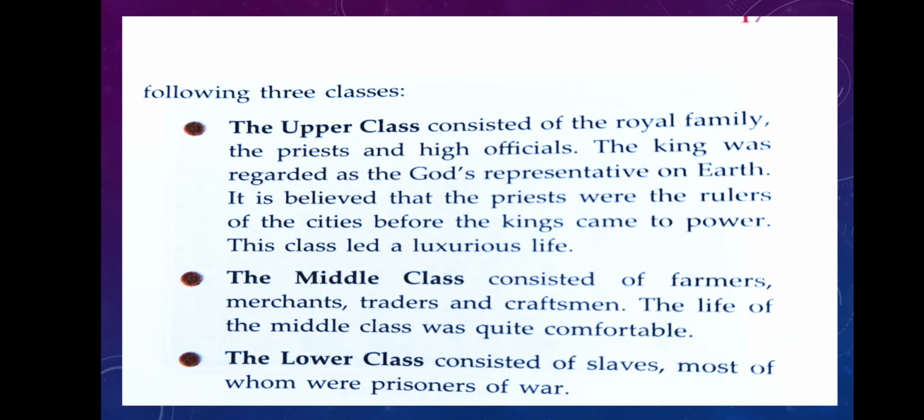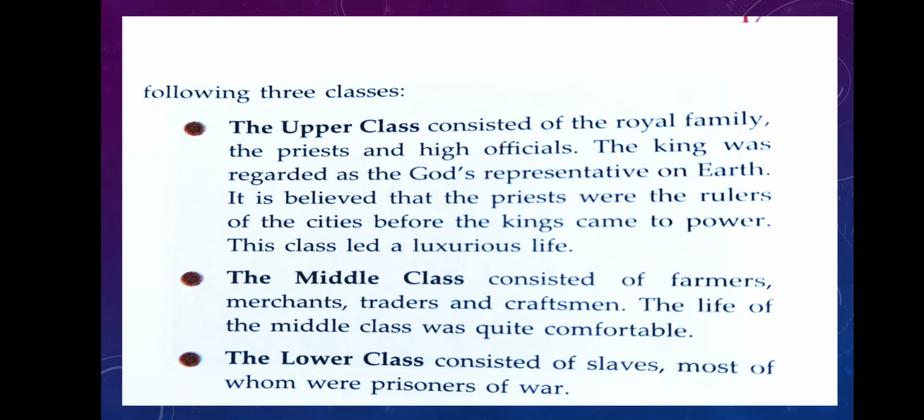Basically, the society was divided into three classes. One is the upper class, consisting of the royal family, the priests and high officials. The king was regarded as the god's representative on the earth, and it is believed that the priests were the rulers of the cities before the kings came to power. This class led a luxurious life.